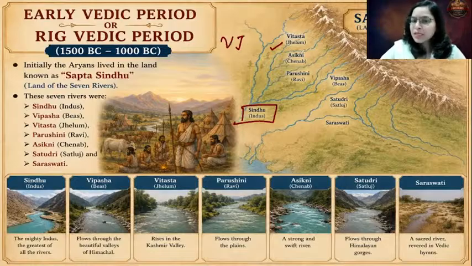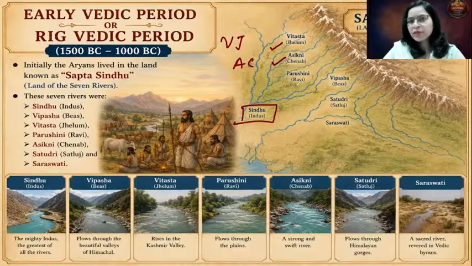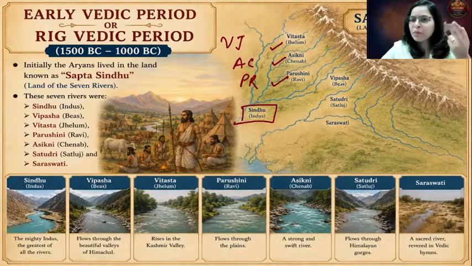Askini is nothing but your river Chenab. You can remember this as AC: A for Askini, C for Chenab. Then the next river is Parushuni, which is nothing but your river Ravi, PR. Then Vipasha, which is nothing but your Bias river. I used to remember this as Vipasha corresponding with the name Vipasha Basu. So, B for Vipasha and B for Bias. Like that you can remember.